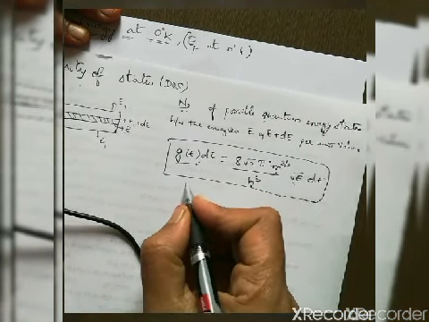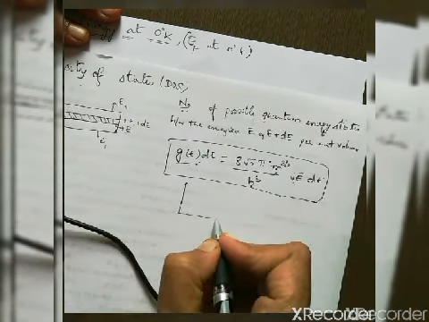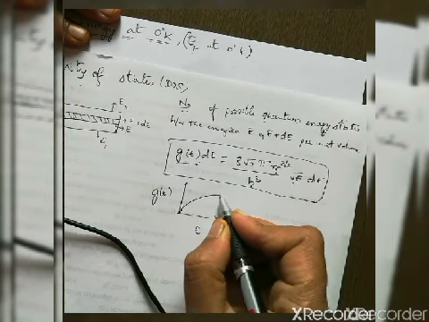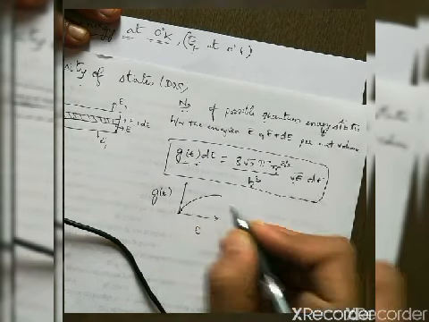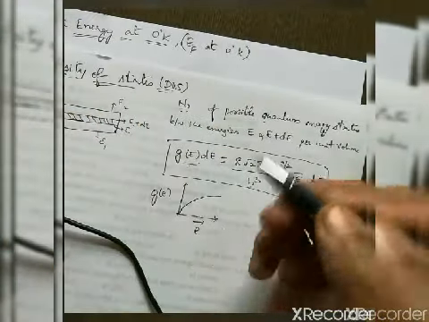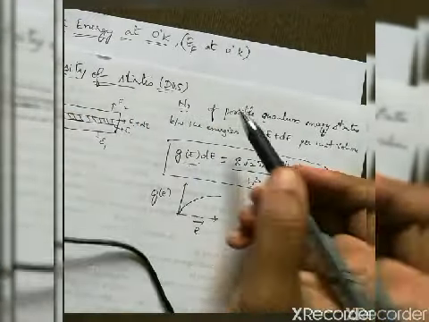Now when I plot a graph of G of E versus E for a 3-dimensional bulk material, I get the plot in this way. The plot for density of states is in this way. So this is density of states, which is required for you to know, as we will be using this in Fermi energy at 0 degree Kelvin.